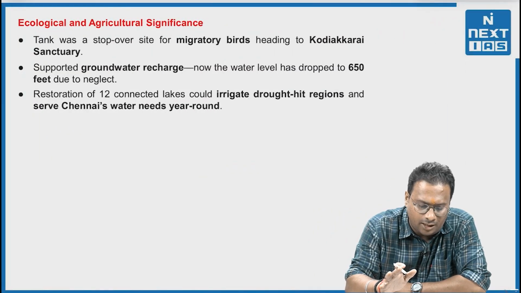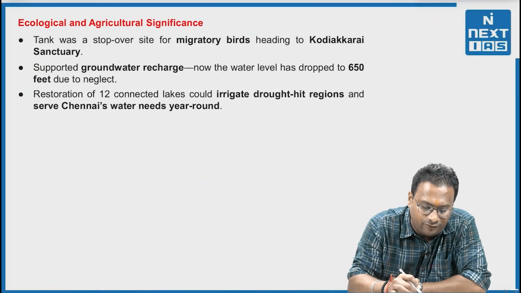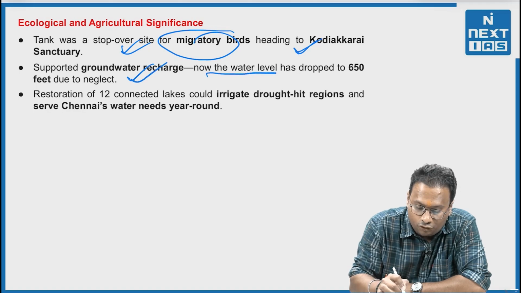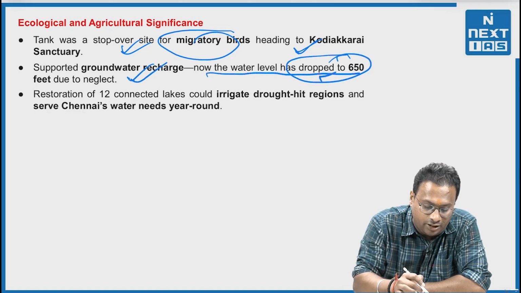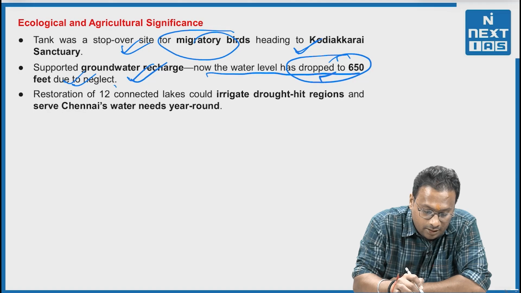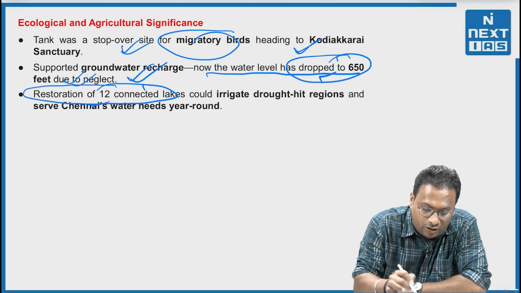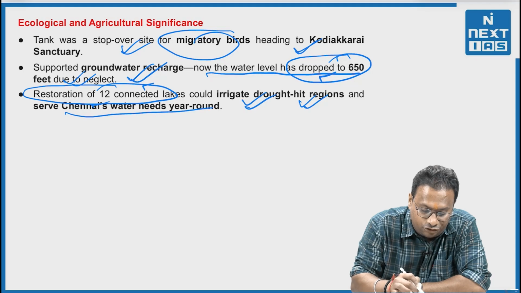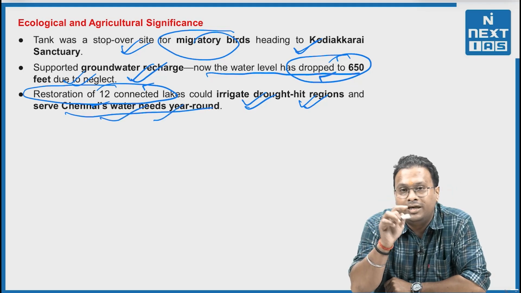Ecological and agricultural significance. First, the tank was a stopover site for migratory birds heading to Kodikkarai sanctuary. Second, it supported groundwater recharge. Now the water level has dropped to 650 feet due to neglect. Third, restoration of 12 connected lakes could irrigate drought-hit regions and serve Chennai's water needs year-round.